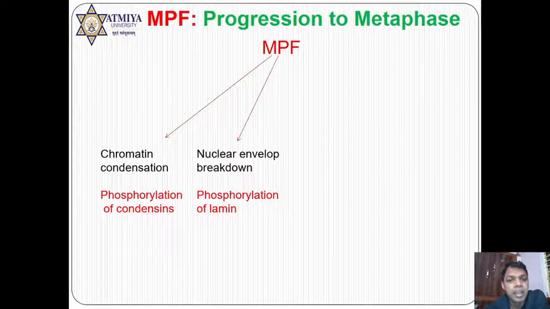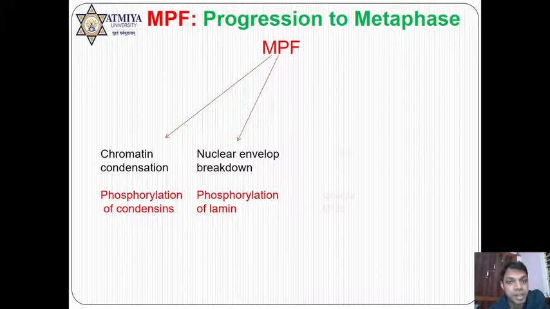Second thing is nuclear envelope breakdown. MPF plays a very important role in the degradation or breakdown of the nuclear envelope. In the nuclear envelope, there is a protein known as lamin protein. This lamin protein is also phosphorylated by MPF, but this is inhibitory phosphorylation. Due to this inhibitory phosphorylation, lamin protein is degraded, first phosphorylated and then degraded, and hence the nuclear envelope is going to be degraded.